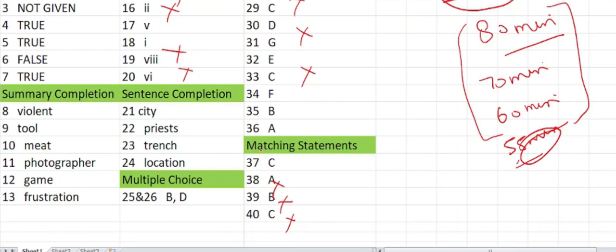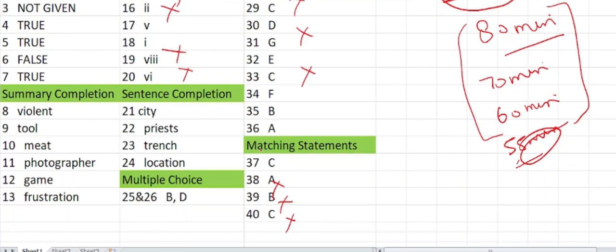Because true, false, summary, sentence, all these types of questions follow a chronological order. But once it comes to matching type questions, order is not followed. So that means the student is facing a problem when he has to read the passage multiple times. He's maybe consuming a lot of time, reading each and every word, understanding each and every word.